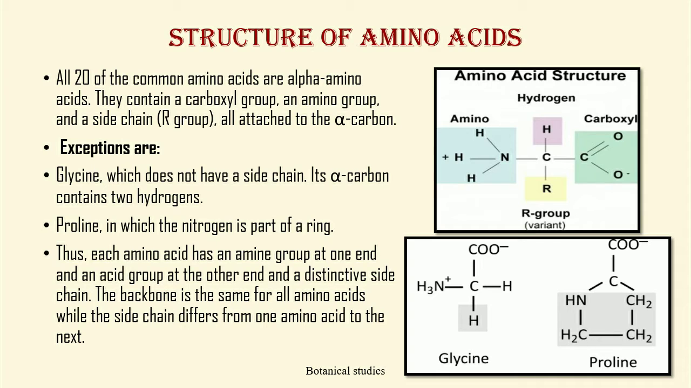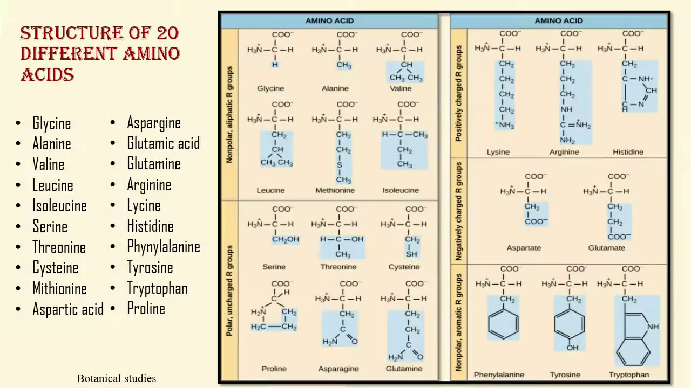Thus, each amino acid has an amine group at one end and an acid group at the other end, and a distinctive side chain. The backbone is the same for all amino acids, while the side chain differs from one amino acid to the next. These are the structures of 20 different amino acids.